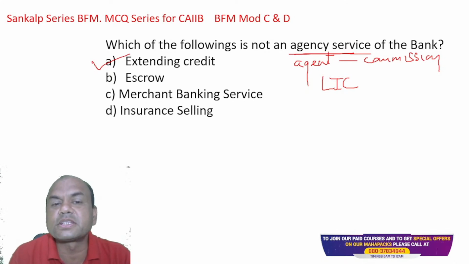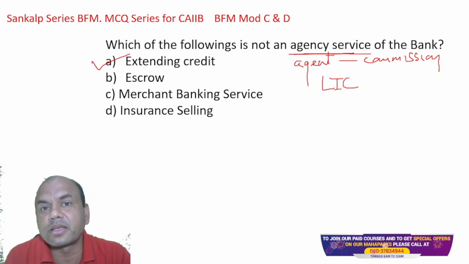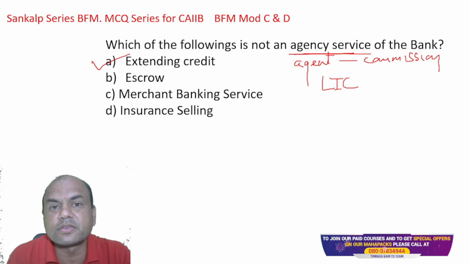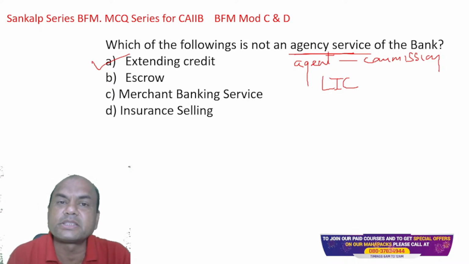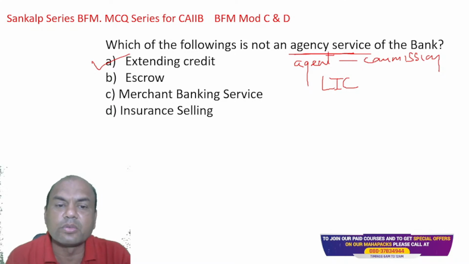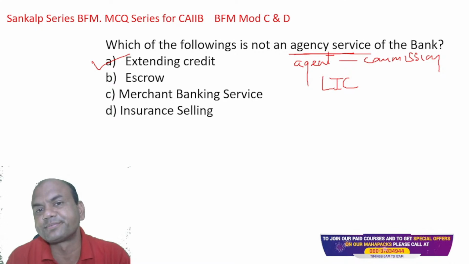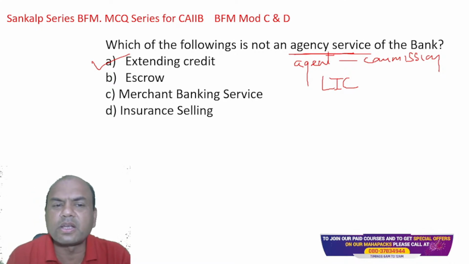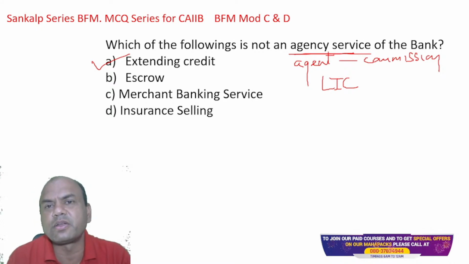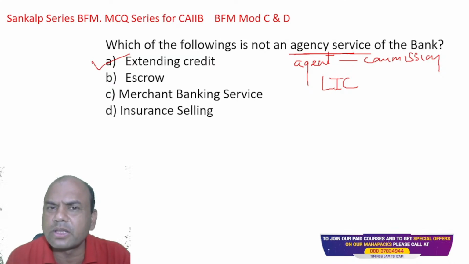It is the core business of the bank. What is the business of the bank? Basic business of the bank, right? Deposits and loans. So extending credit is a basic business. Escrow, merchant banking services, insurance, these are all agency services. Okay. Escrow will take a lot of time. Otherwise, I would have explained it to you. Escrow is actually, I'll just give you a one-liner.